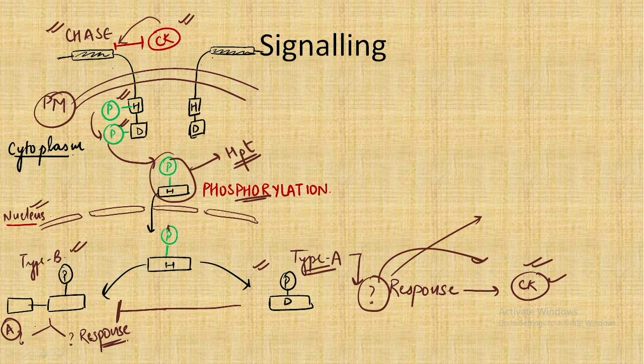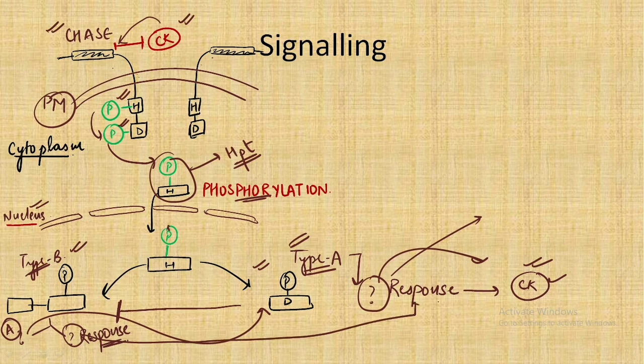The first secondary response of type B getting phosphorylated is that it phosphorylates type A. So this is the second, bypass method by which type A gets activated, and the second response is that it leads to the response of cytokinin getting activated.